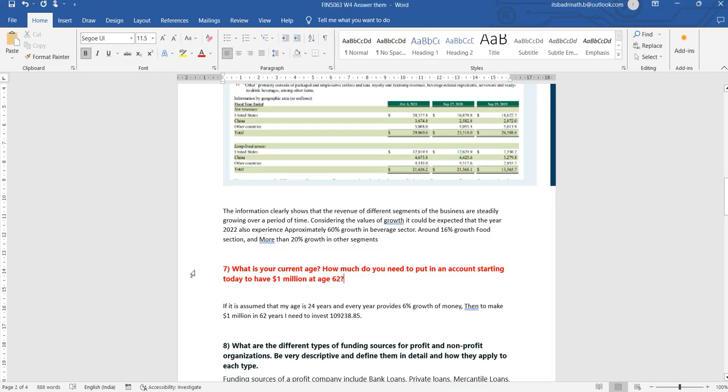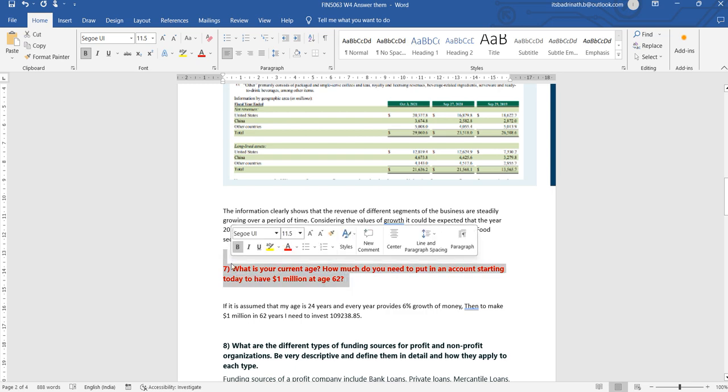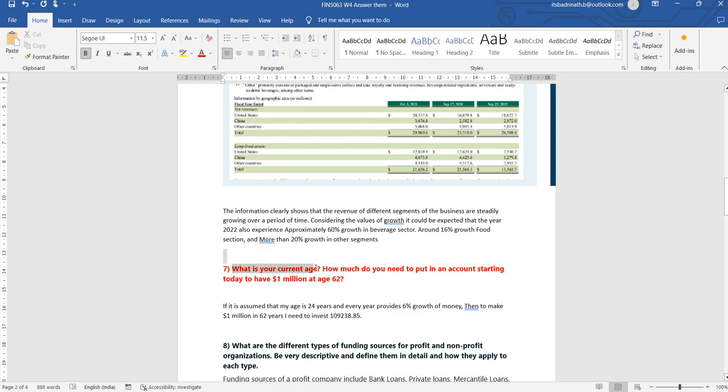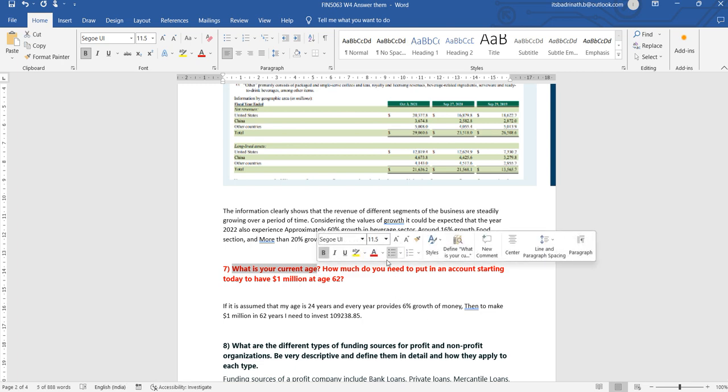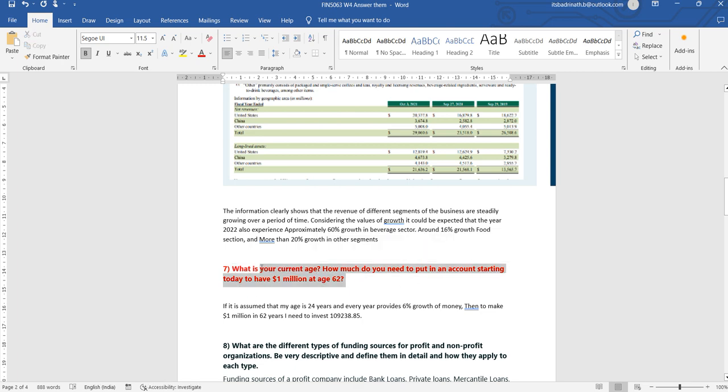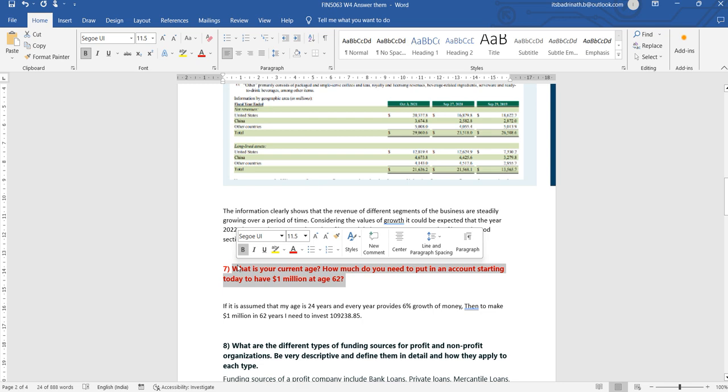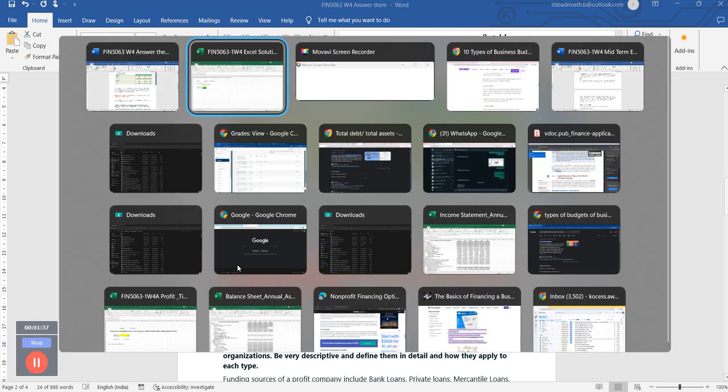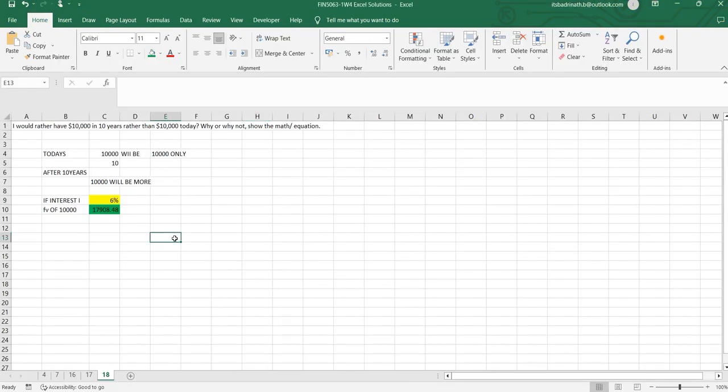In the seventh question, it asks: what is your age? You are supposed to mention your age, and how much you would need to put in an account starting today to have 1 million at the age of 62? If you want to make 1 million by age 62, what is the initial amount you are supposed to invest? That is the question. The question is incomplete; there is no percentage rate of return and other things. So make sure you include all those details to make your answer clear.